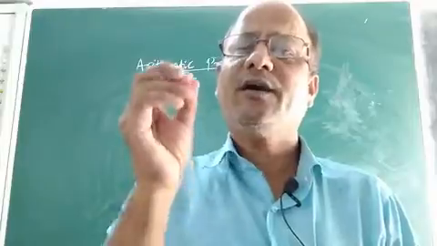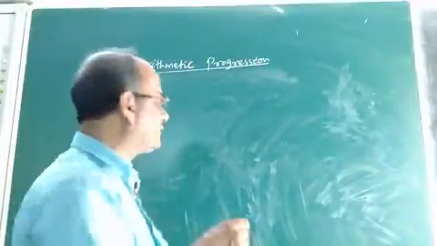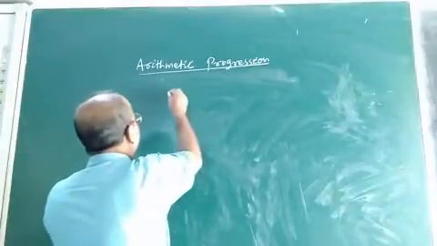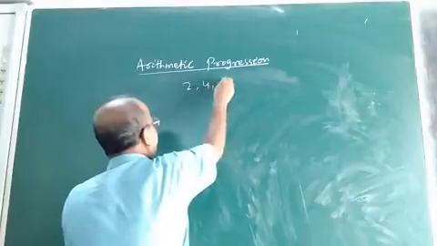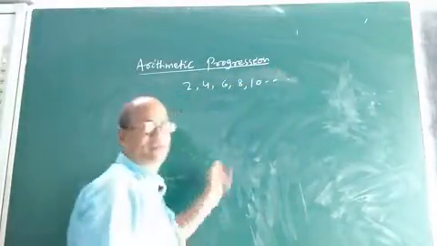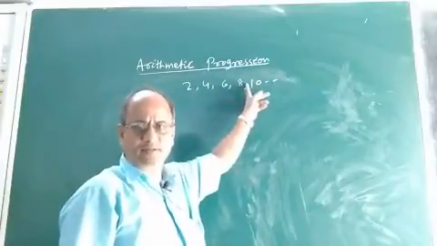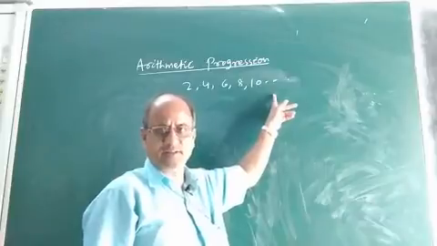Children, what is a sequence? Let us first understand what is a sequence. In order to understand what is a sequence, let us consider numbers. Suppose you consider a set or series of numbers, say 2, 4, 6, 8, 10, etc. Now look at this series of numbers. It is infinite because it is continuing. So it is an infinite series, you can say.